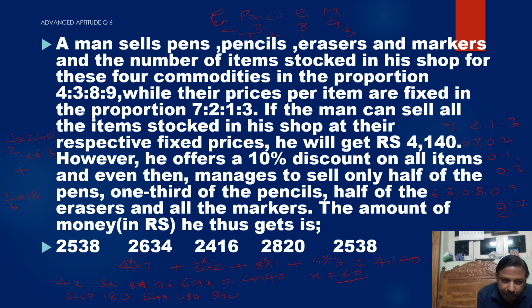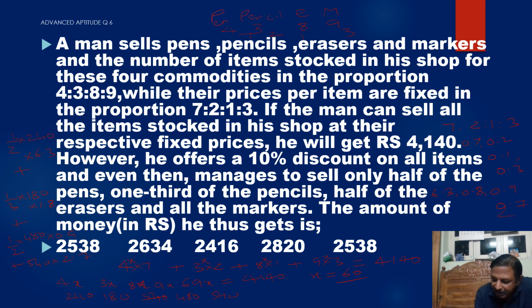180, 1.8 plus half of the erasers, half of 480, 0.9, plus finally all the markers, 540, 2.7.